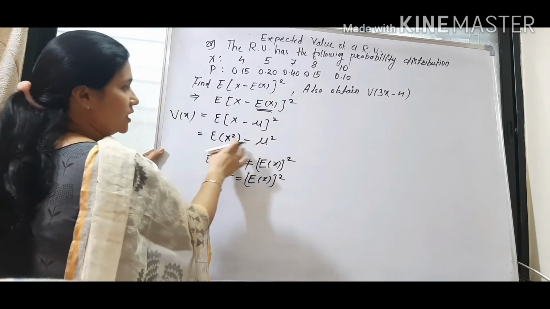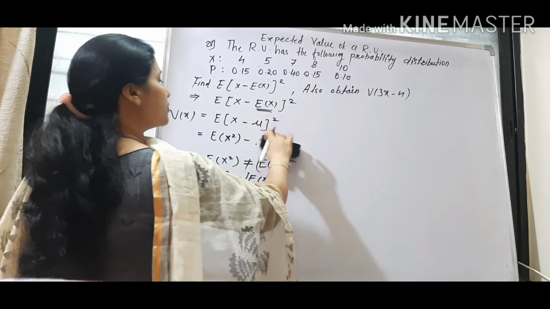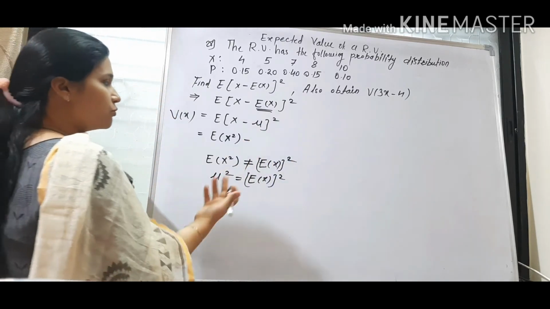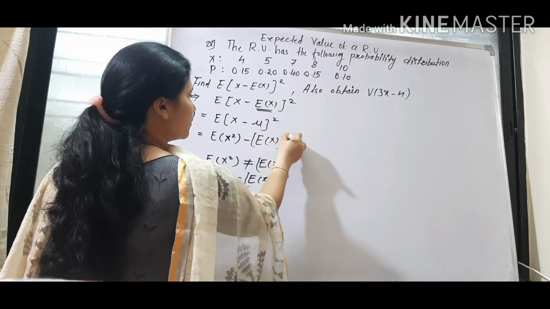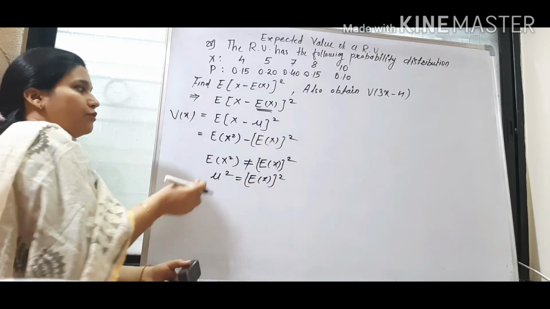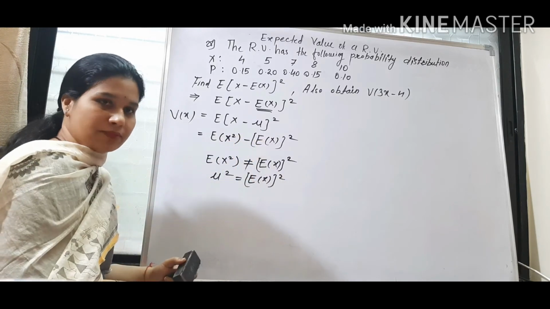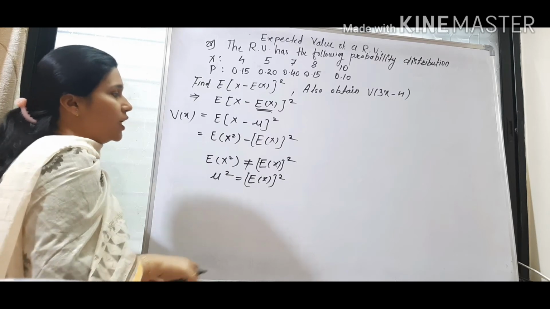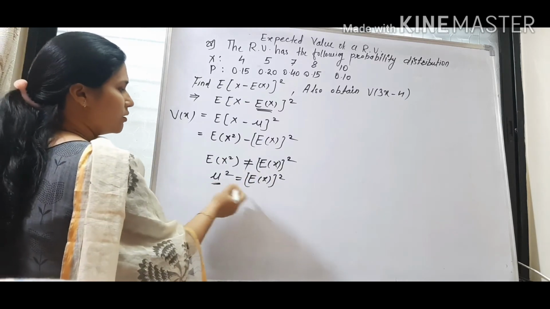If you think that these two terms are same, then this will become 0. Every time variance of x will become 0. So these two terms are not equal. Expectation of x square is different from mu square.